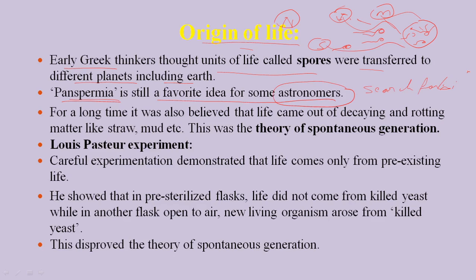This is the basic reason why astronomers are still exploring this theory, that is panspermia, which explains life from other planets. That is why astronomers belonging to NASA or ISRO are still searching whether life is possible on the Moon, Mars, Mercury, Venus, Jupiter, and so on.